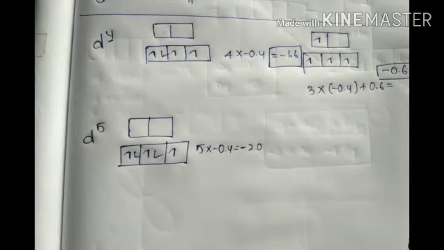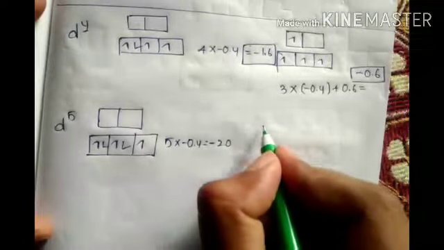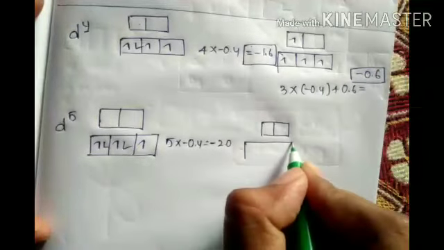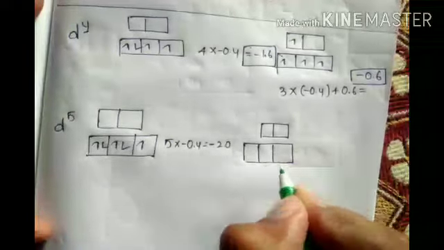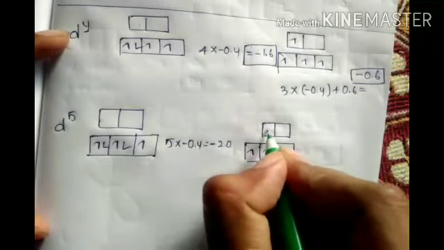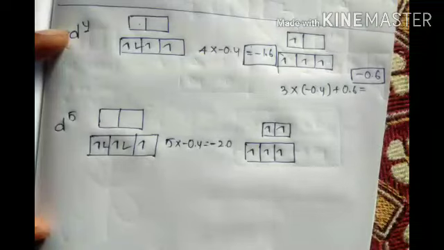Minus 2.0. Now weak field ligand, what will come? It is 5 electrons, right? 1, 2, 3, 4, 5.